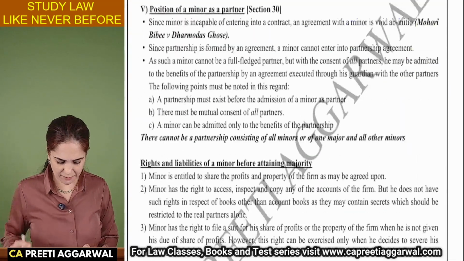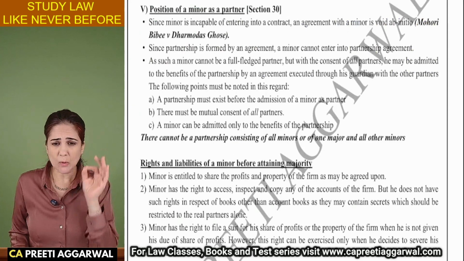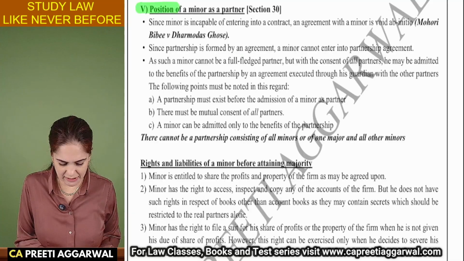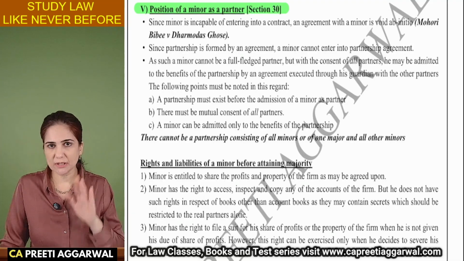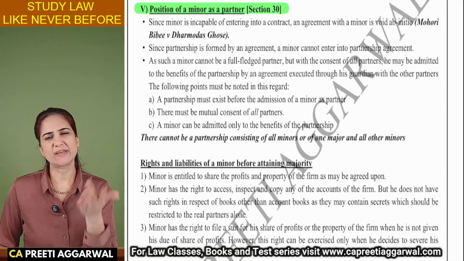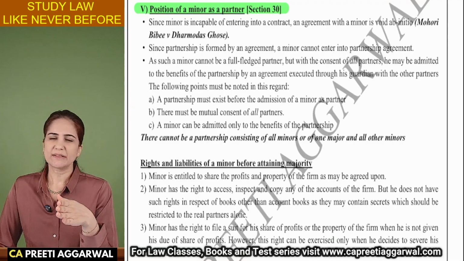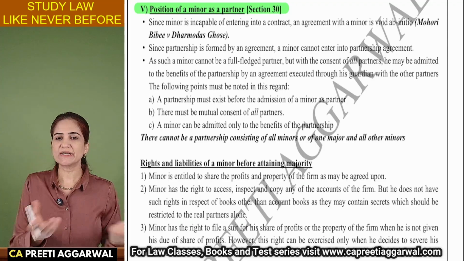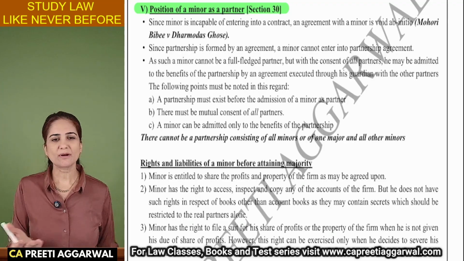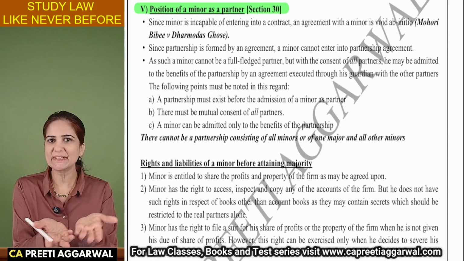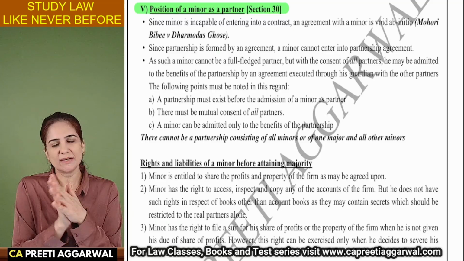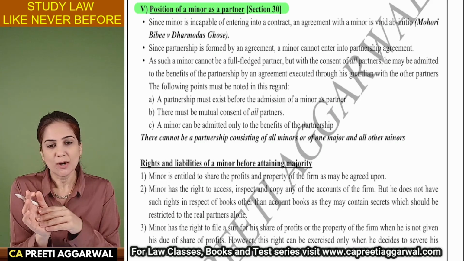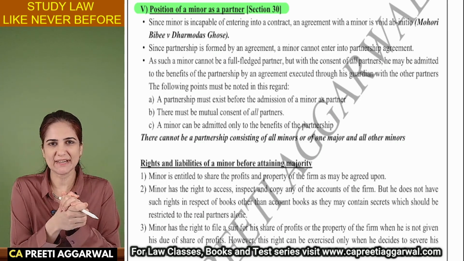Okay, so this is very important for the exam. The next most important part is section 30. If you see the study material, you will not find section 30 in the first unit. I think they have covered it in the second unit. But I have covered this in the first unit because we are discussing types of partners, so I thought that whether a minor can become a partner should actually be discussed here. In the study material, you will find it in the second unit along with the other sections. They have gone section-wise. Over here, I have taken the liberty of moving it.